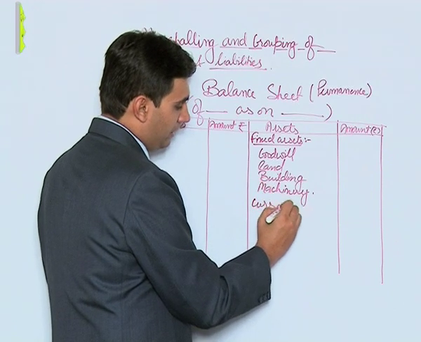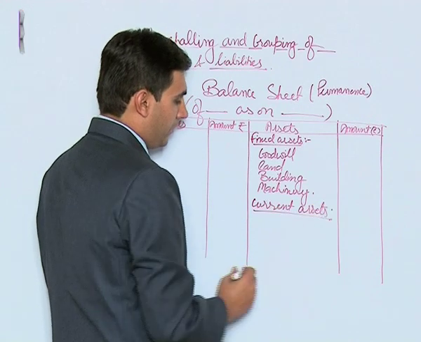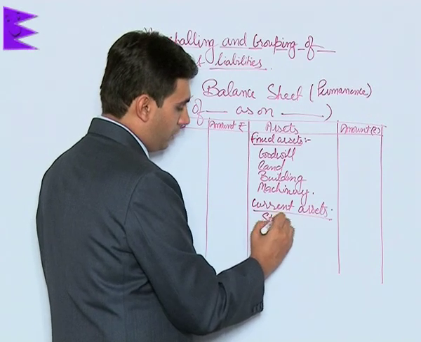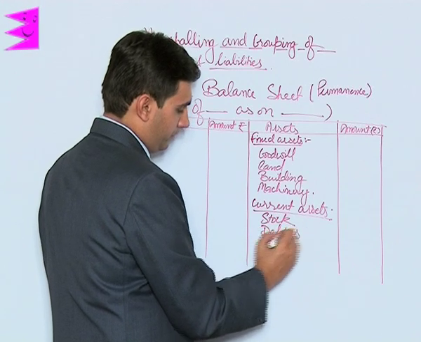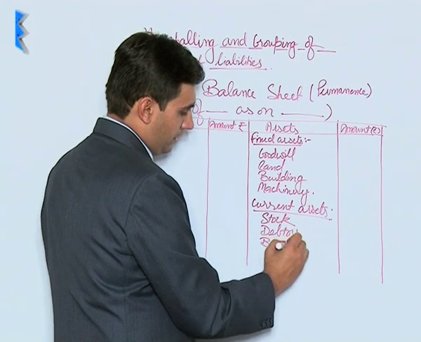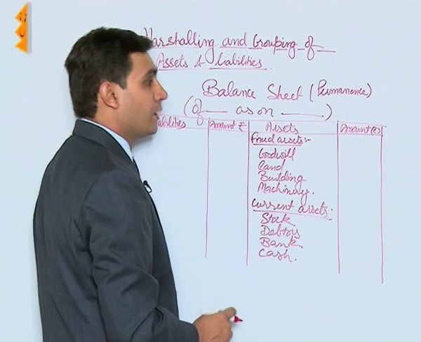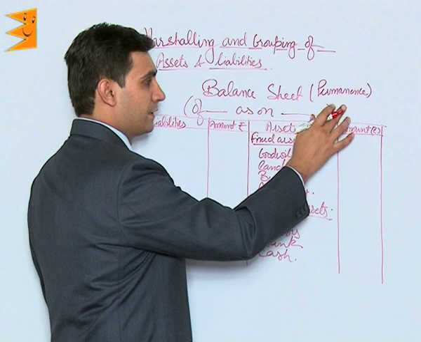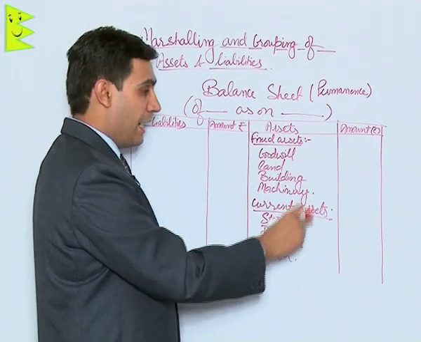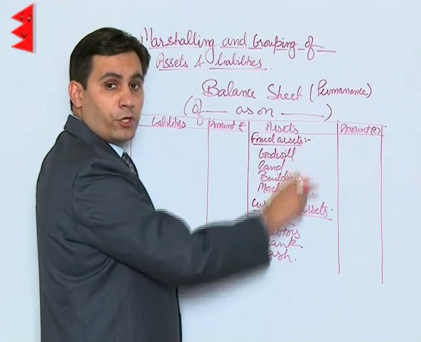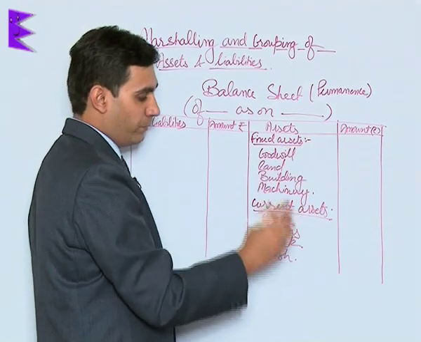Then we can have another group like current assets. It will include stock, debtors, bank, and then lastly the most liquid one, that is cash. So remember, since it is permanence, the fixed are at the top, the current are at the bottom, and even in between these the order of liquidity is increasing as when we grow from top to bottom.